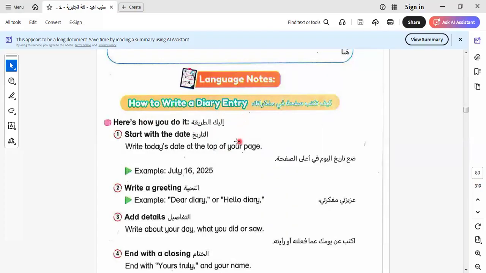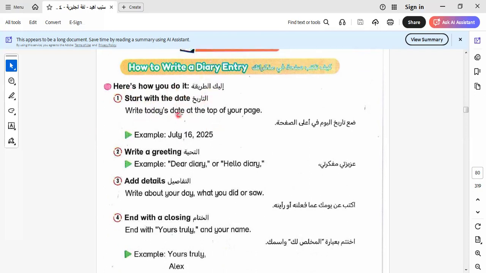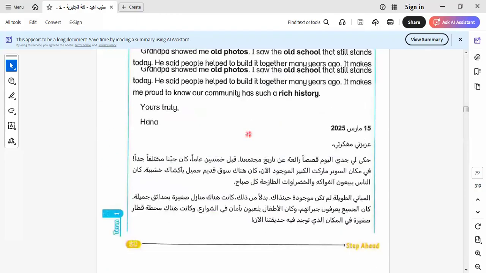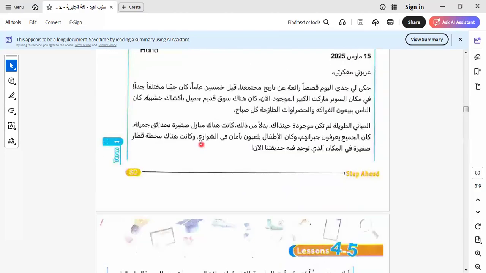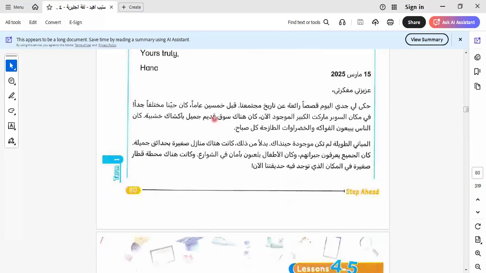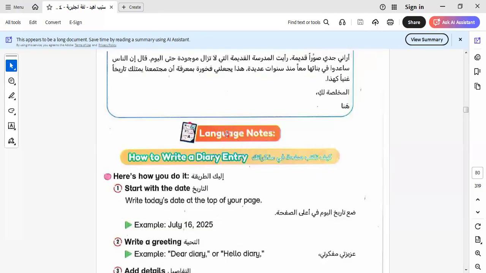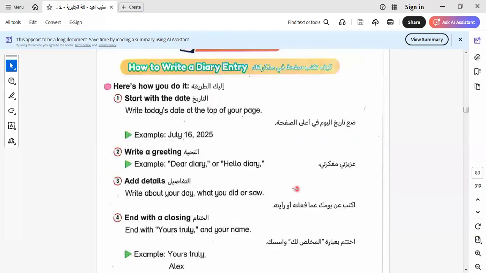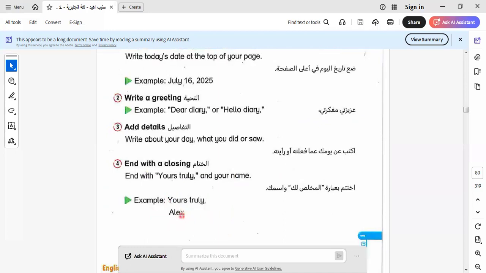How to write a diary entry. Here we know the parts of a diary written like this. In the first part, we write the date, or start the diary with the date. Write today's date at the top of the page, like this one. Okay, this is the date. And then make a greeting. This is the greeting. Then what else? Add the details. These are the details, like this one. Talk about grandma, who enjoyed a life in the past, and so on. And end it with the closing, which is yours truly.